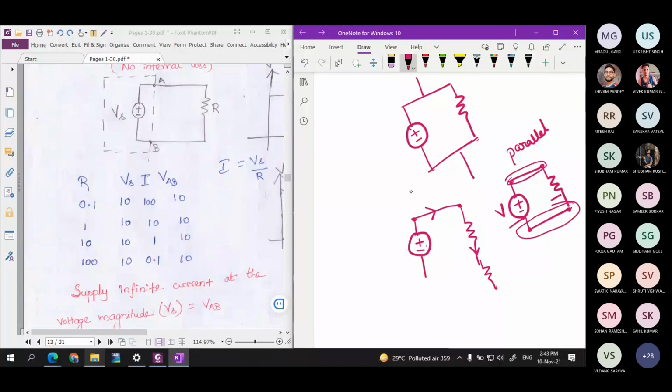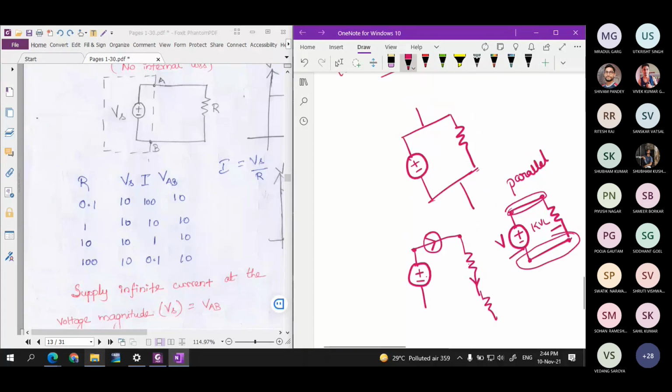That is based on Kirchhoff's voltage law, which you already know. So if you have two elements whose top terminals and bottom terminals are connected to each other like this, then you call it a parallel connection. Or if only one terminal is connected between these two elements, then you consider it a series connection. In a series connection, the current will be the same between the two elements. In a parallel circuit, the voltage will be the same among the various elements.